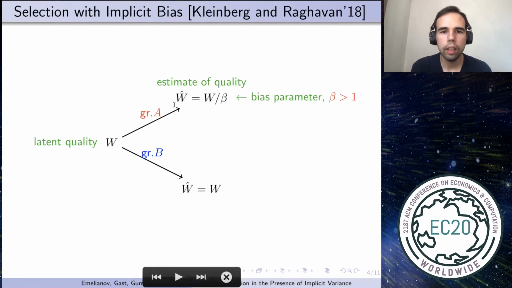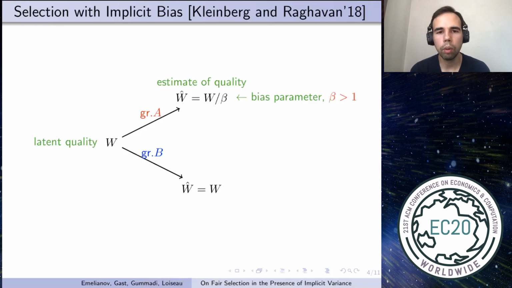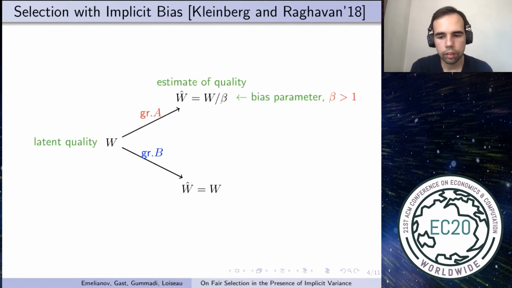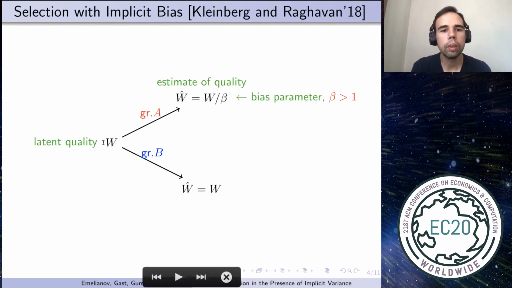For group A, the estimate is equal to quality divided by some beta, which is a bias parameter. The larger the bias parameter, the more biased the decision maker is against group A. For group B, the estimates of quality are unbiased. Let's note that the quality distribution is group independent. This will be important for the further discussion.